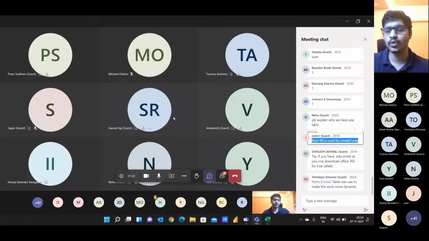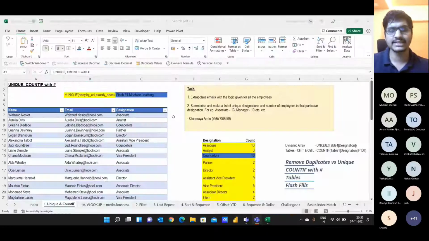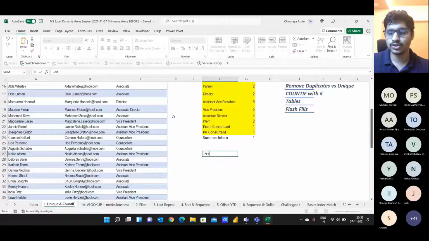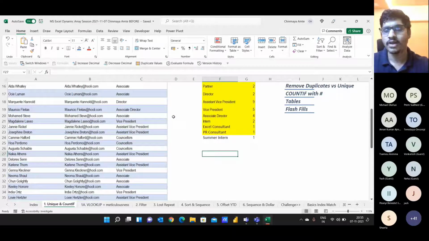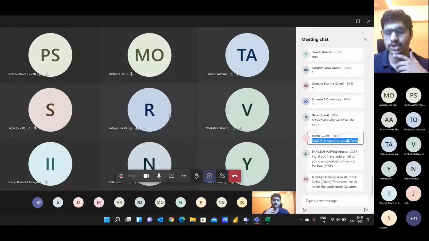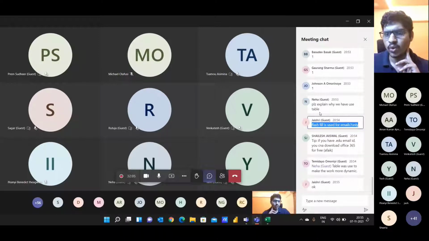So let's say you have a list of numbers and you have a country code, and you just want to remove those country codes. You can use the concept of flash fill. Whenever you want to repeat a pattern, you can leverage flash fill. Cool. So I think we spent enough time on this example.